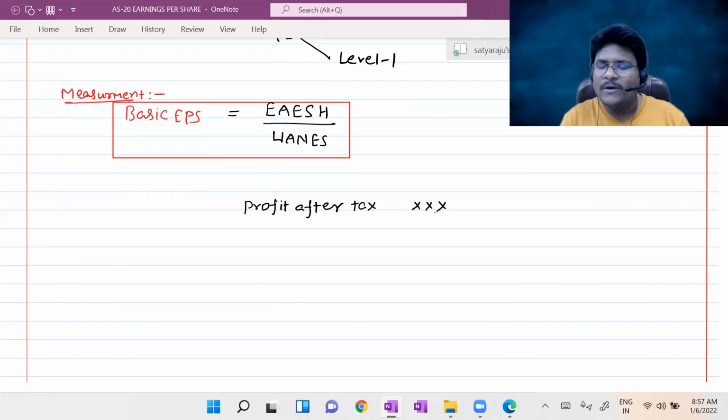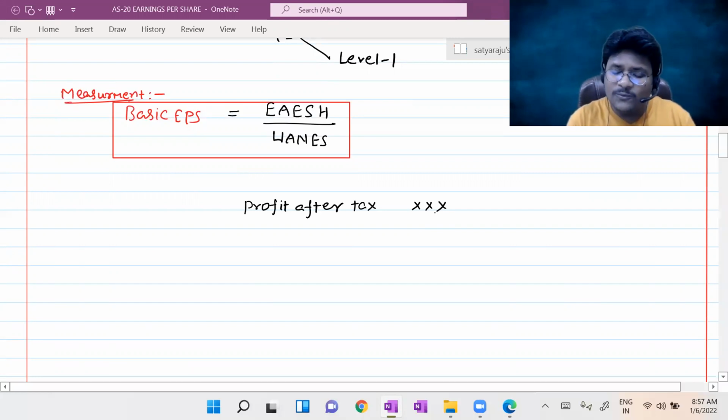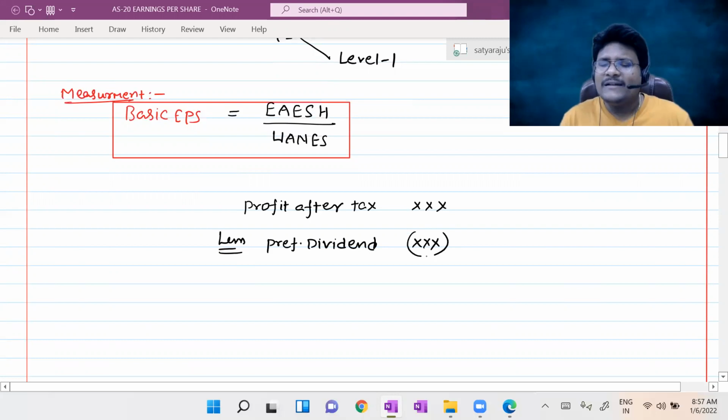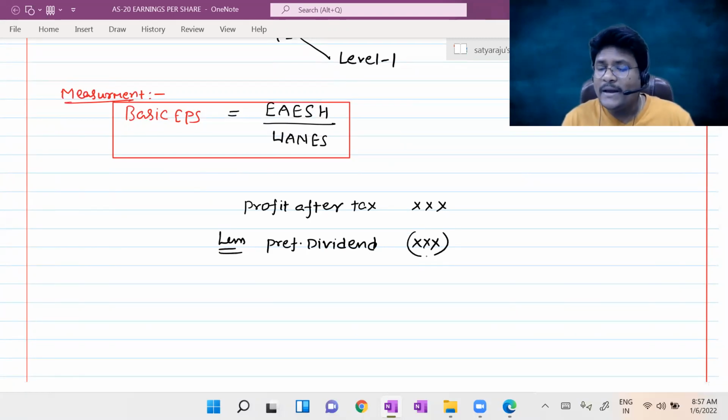First you have to make payment of the preference dividend. You already made payment of interest on debentures and incurred all the expenditure. After that only you get this profit after tax. So from this profit after tax, you will make payment to preference shareholders as preference dividend. And one more thing, at the time of payment of dividend, is dividend distribution tax applicable or not?